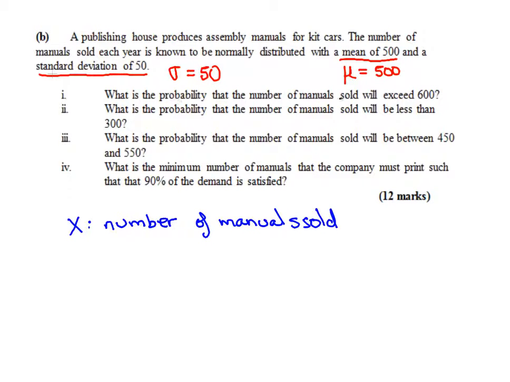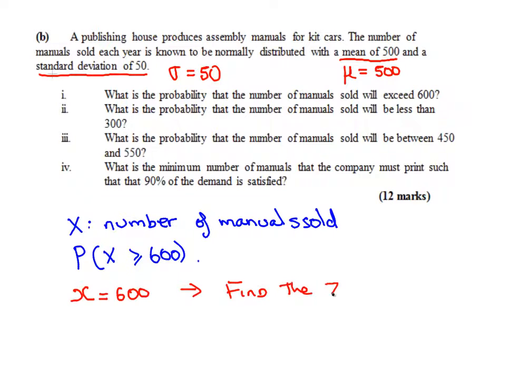What we're interested in is the probability that the number of manuals sold will exceed 600. So we might write that mathematically like this: probability that the number sold will exceed 600. Okay, and that's what we're interested in. Now, first thing we do is we have X, which is small x, equal to 600. And what we have to do first off is find the z-score for 600.